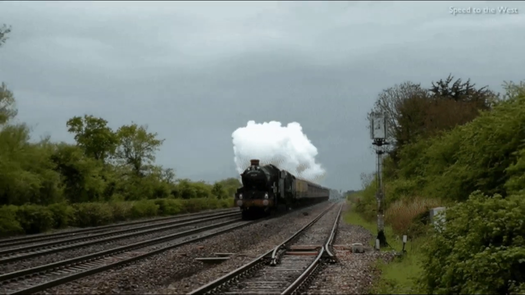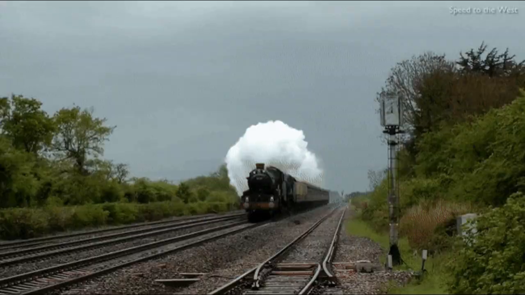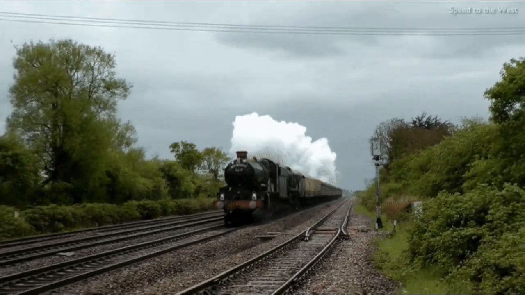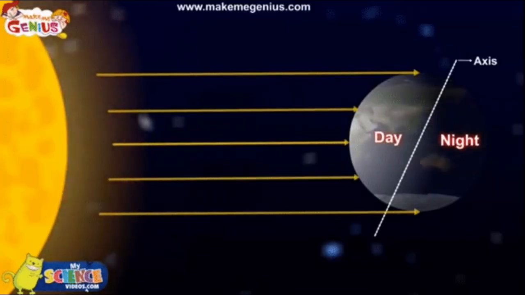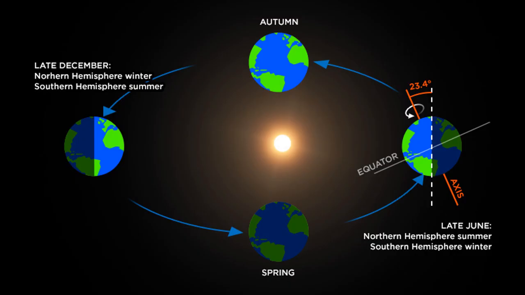Have you ever seen a running train? The trees, houses and people appear to be moving in the opposite direction. Actually, the train moves, not the objects outside. Similarly, the sun is stationary and it is the Earth that is moving.